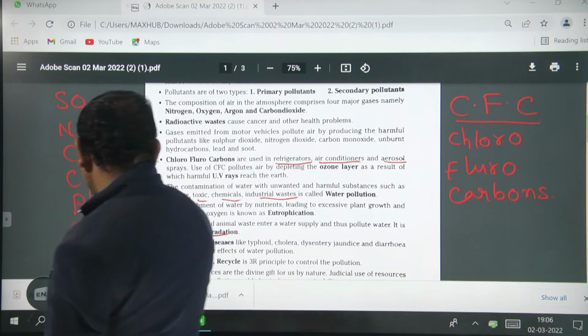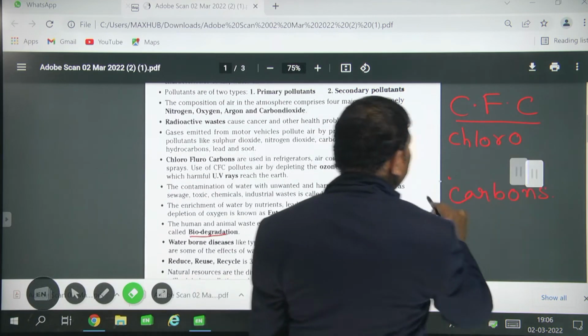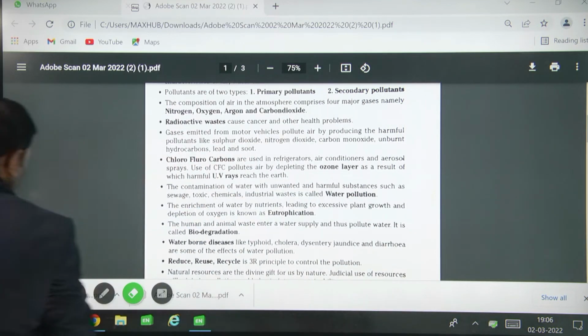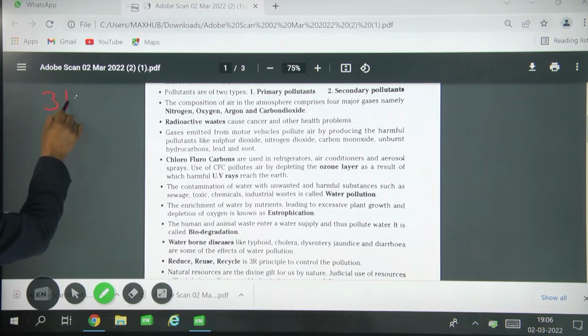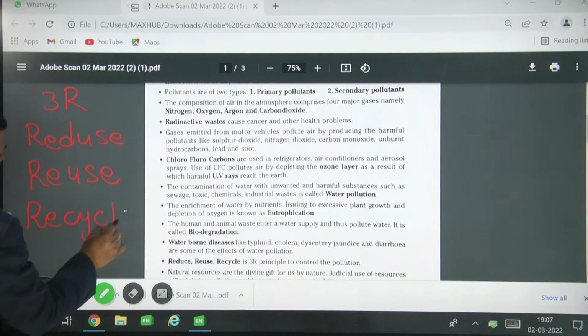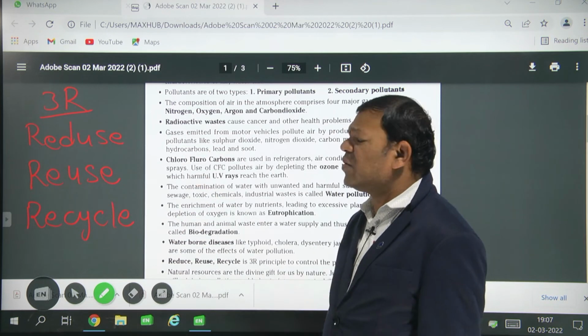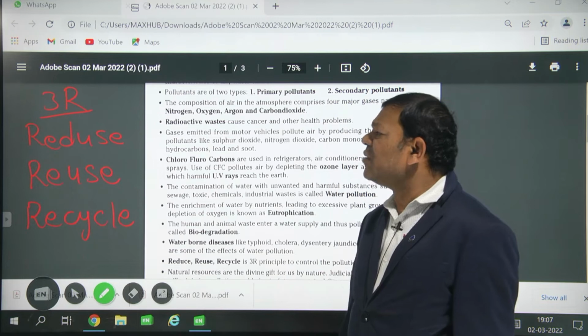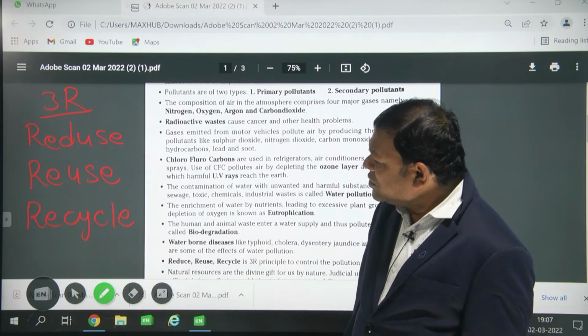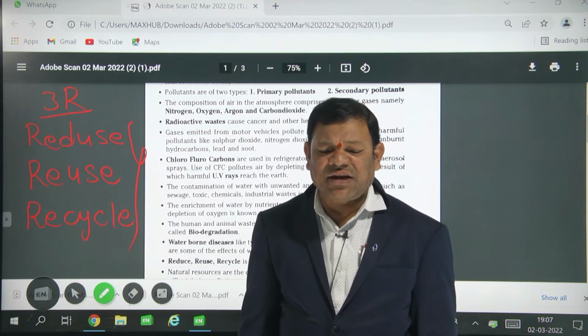Next, do you know the 3R principles? 3 R's means first one is reduce, second one is reuse, and third one is recycle. Through the 3R principles we can control pollution. What are the 3R principles? Reduce, reuse, recycle. If you follow these 3R principles, we can control pollution. Is it correct or not?